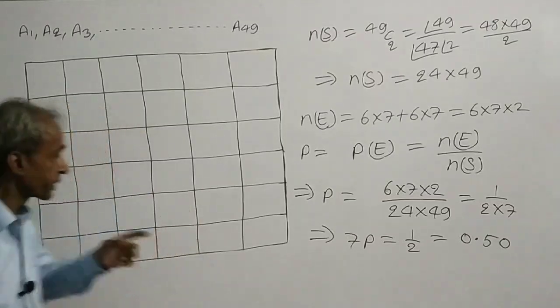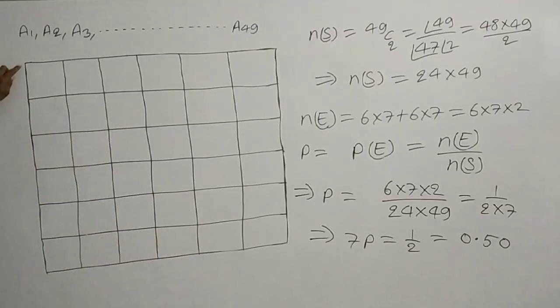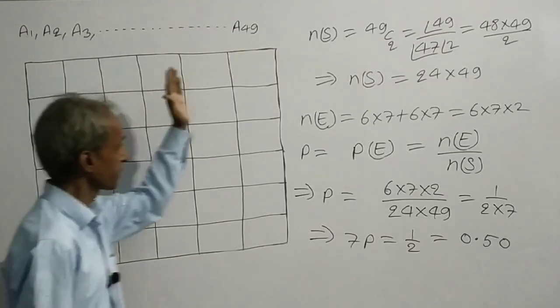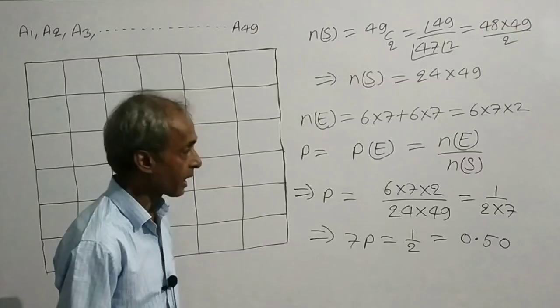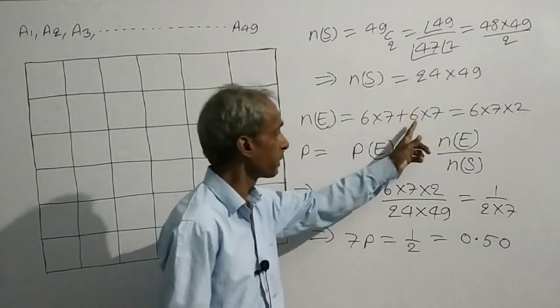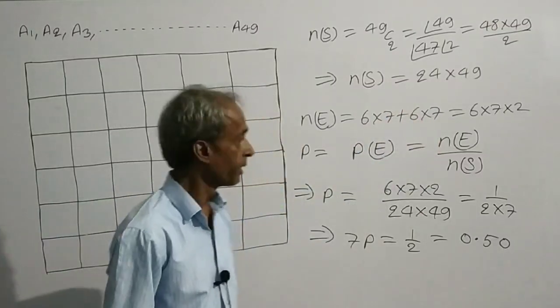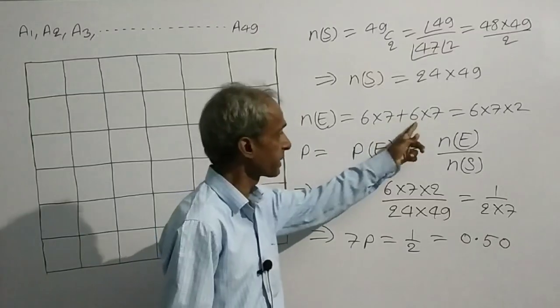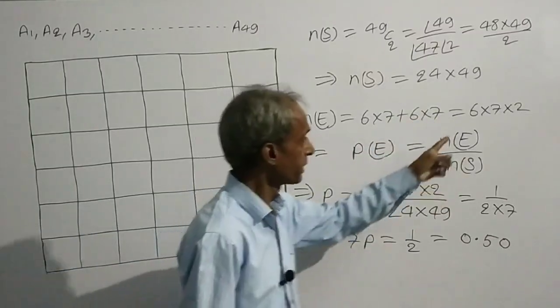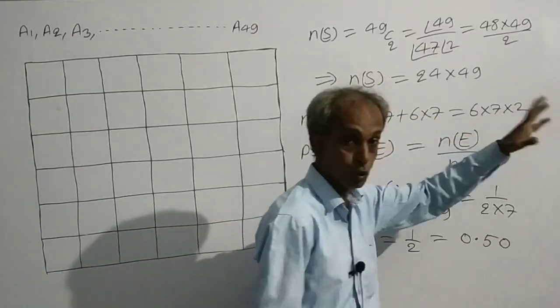The 2 consecutive points lying on this vertical line are 6: 1, 2, 3, 4, 5, 6. And there are 7 such vertical lines. Therefore, the number of combinations will be 6 times 7. 6 times 7 plus 6 times 7 means 6 times 7 times 2.